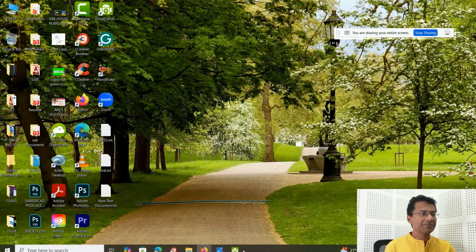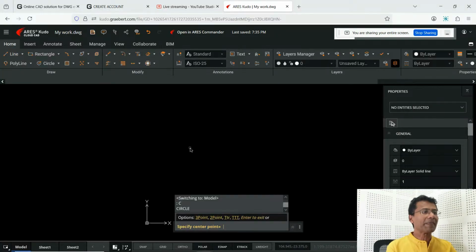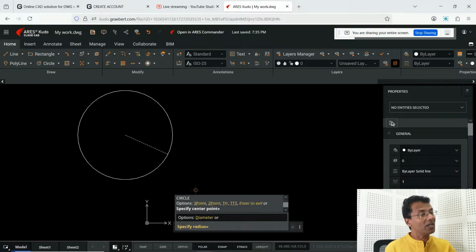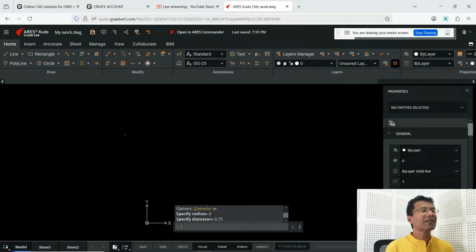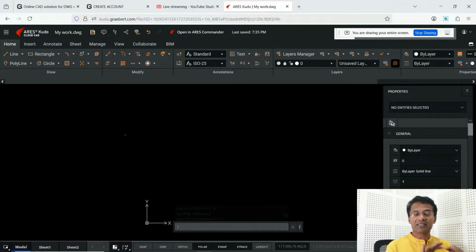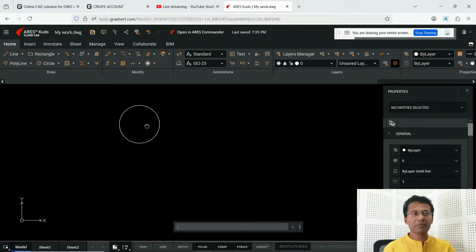Okay, let's try it. So I will start with the circle command. I'll pick the center point. When I'm asked to give the radius, I have the diameter value with me. So I'll type D for diameter, and it'll ask you to give a diameter. I'll give 0.75 as the diameter of the circle. Now you can see that the circle is so small because I haven't properly set the limits. That's perfectly fine. I'll just double tap the scroll wheel of the mouse to get a zoom extents. So I've got the maximum magnification, and now I've comfortably placed the circle.